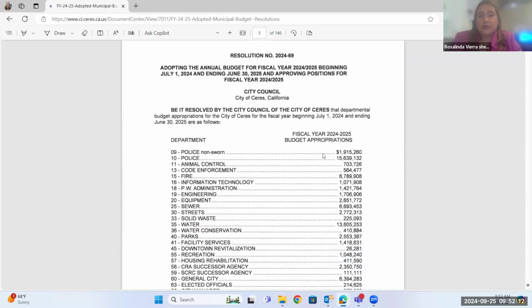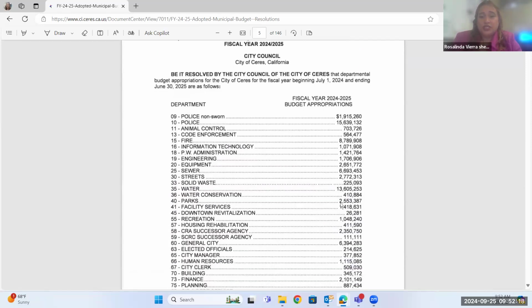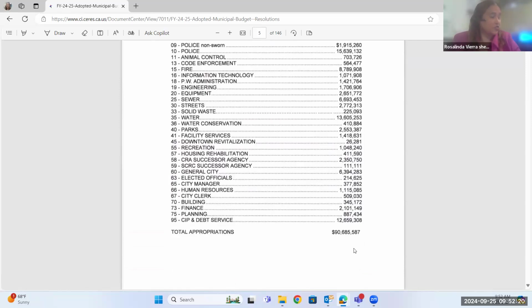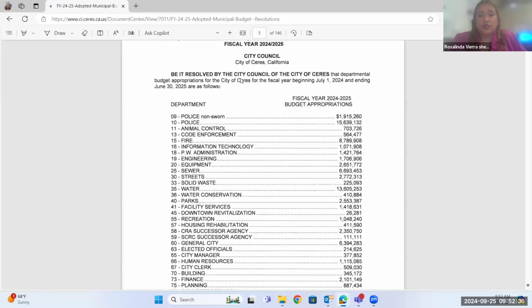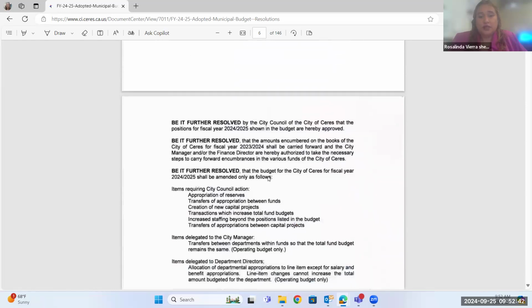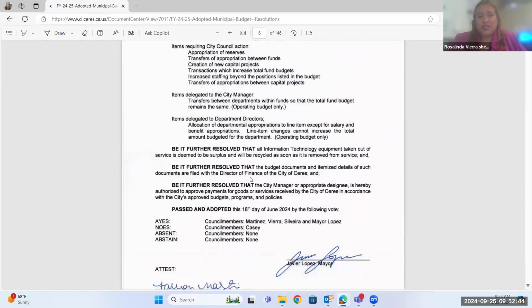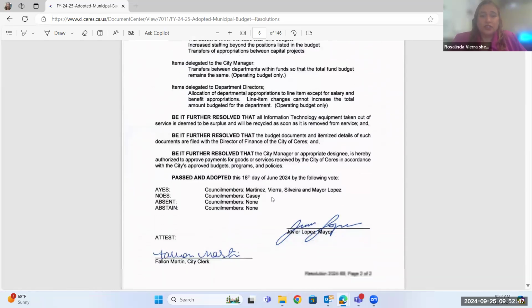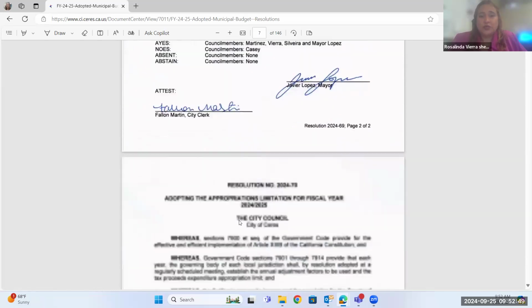So this is our budget appropriations that was approved for the fiscal year. This shows you exactly how much was appropriated for each department. You can actually write down 96, 80, 87. Those are the totals that have been approved for spending, our total budget here. Going on, this goes over some of the basic information, the legal requirements for these kinds of motions. Again, who approved it and who didn't approve the budget.